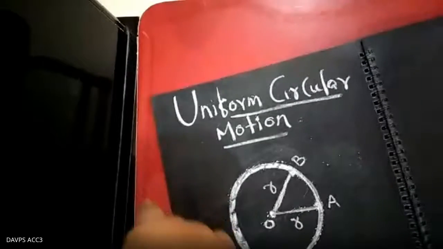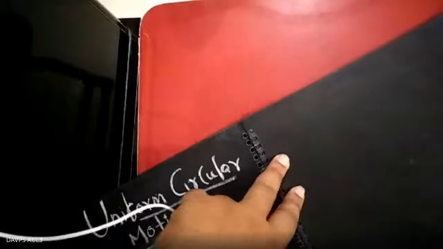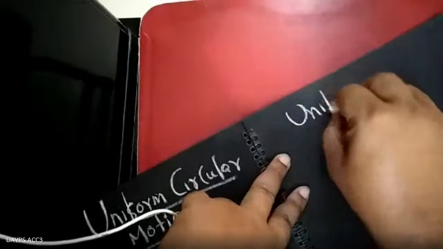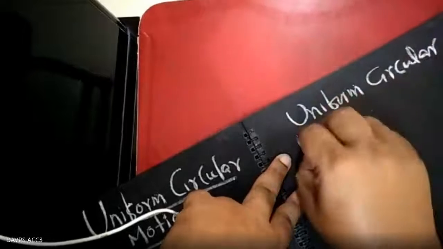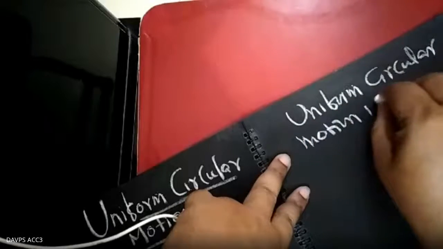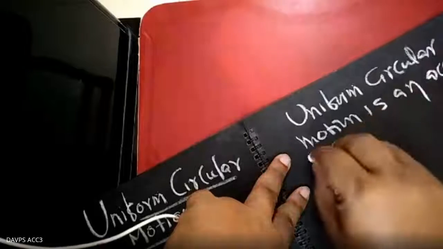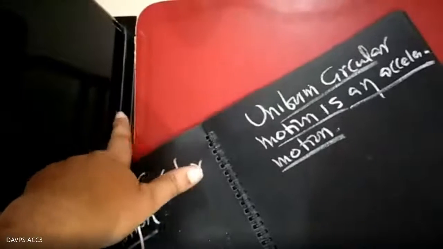So if I say uniform circular motion is an accelerated motion, how many agree with me? Uniform circular motion is an accelerated motion. So how many are agreed with me? How do we say that uniform circular motion is accelerated motion?